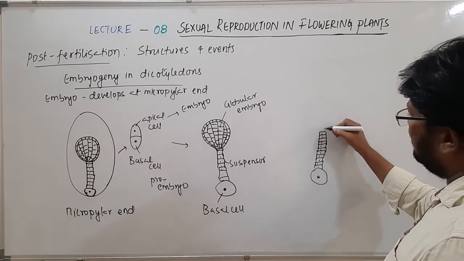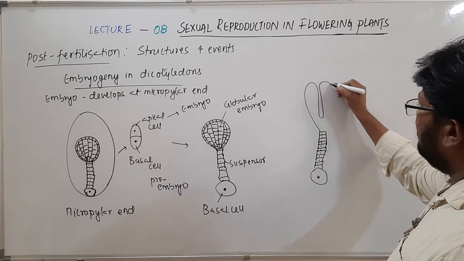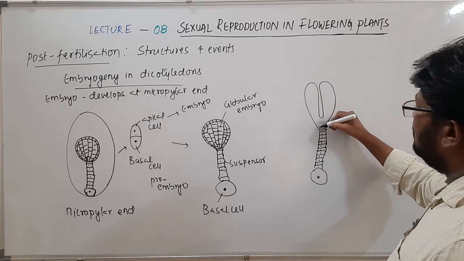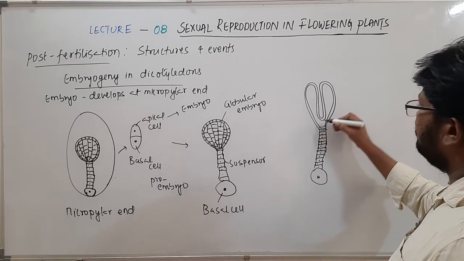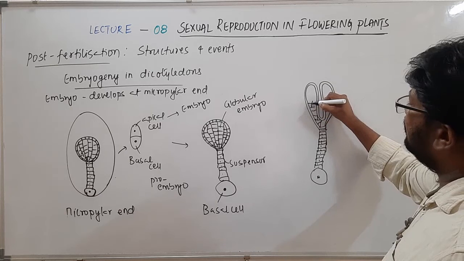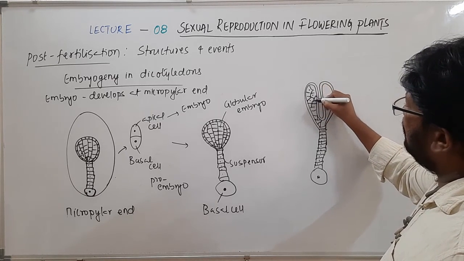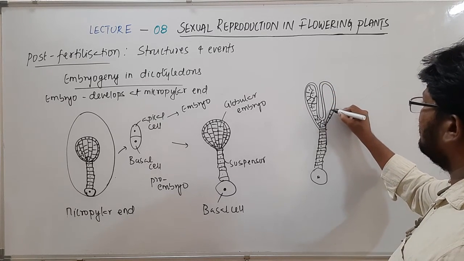So this is the basal cell, and then the globular embryo will become somewhat like this. A lot of divisions result in the formation of many more cells.